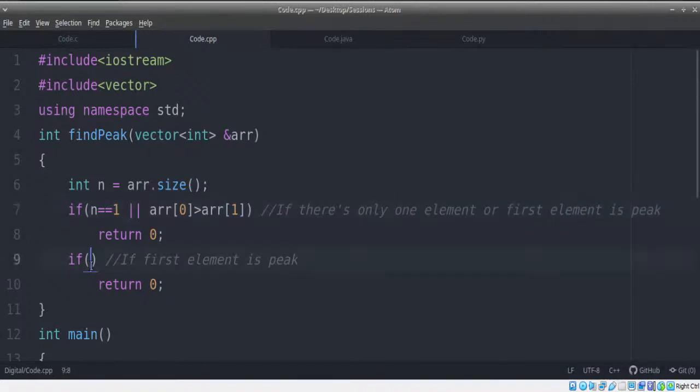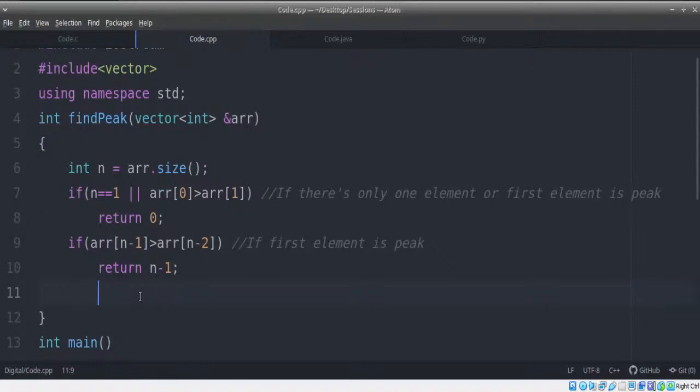Now, what if on the other hand, array of n is greater than array of n minus 1? Because if the size is n, indices go from 0 to n minus 1. I hope you guys can remember that. If array of n minus 1 is greater than array of n minus 2, we are supposed to return the peak here, that is n minus 1. So that is also done.